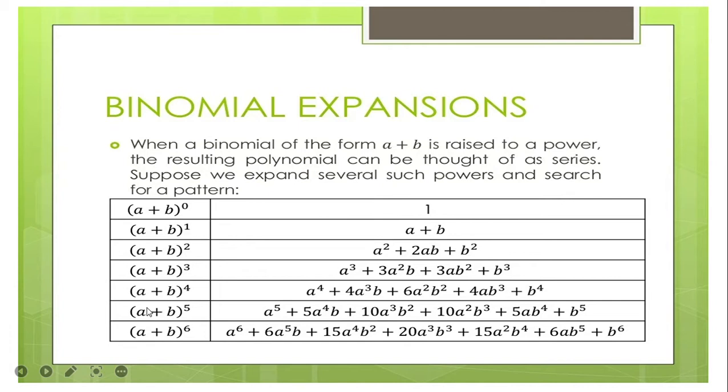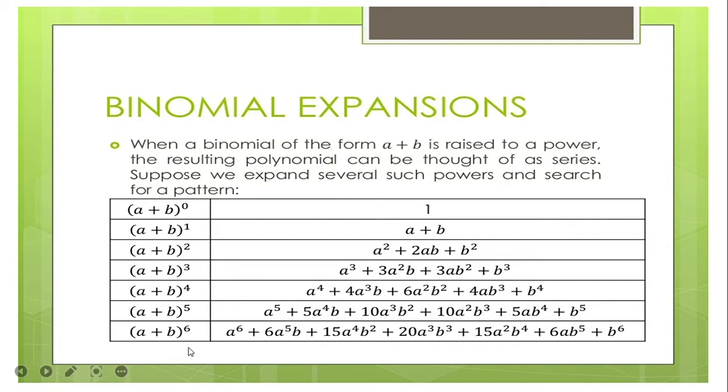Now, if a plus b is to the power of 5, that means your exponent there is 5. So you have your answer: a to the power of 5 plus 5a to the power of 4 b plus 10a cubed b squared plus 10a squared b cubed plus 5ab to the power of 4 plus b to the power of 5.